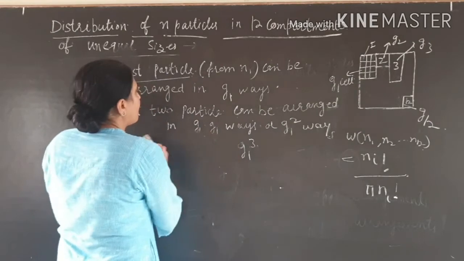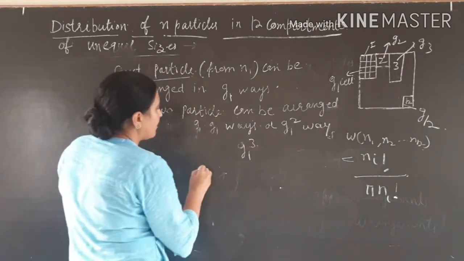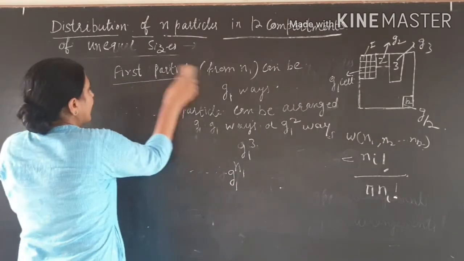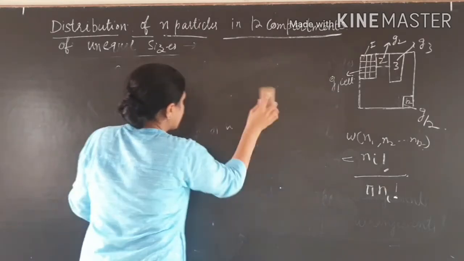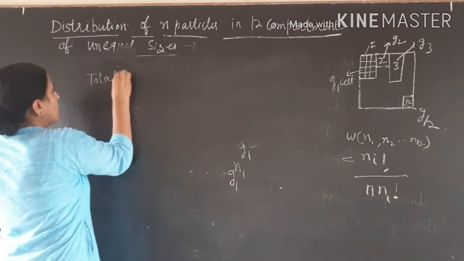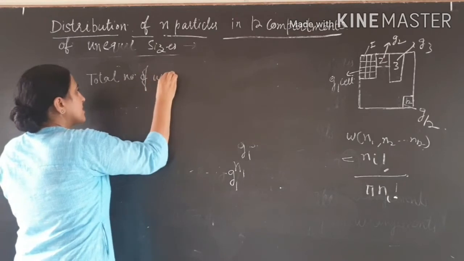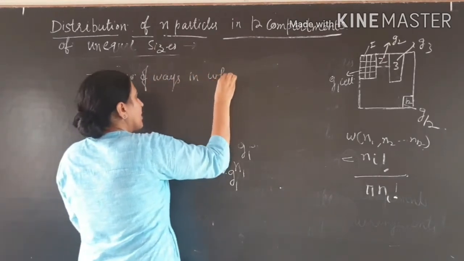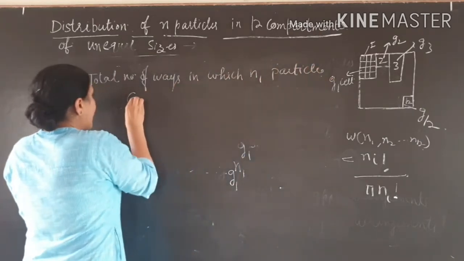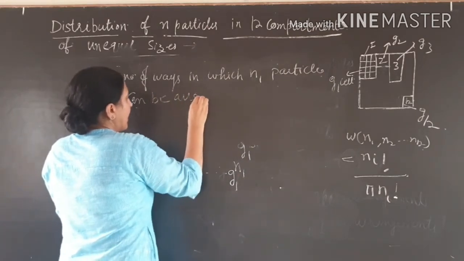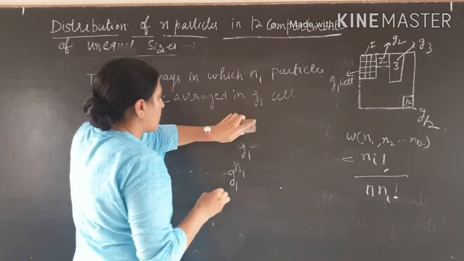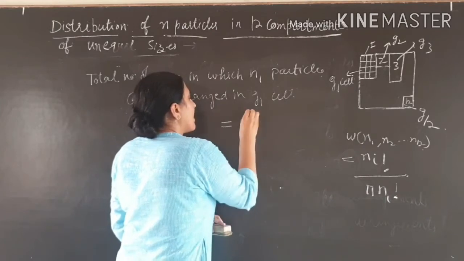So the total number of particles can be arranged themselves in how many ways? G1 to the n1. This is very important to understand. So we write here: the total number of ways in which n1 particles can be arranged in G1 cells is equal to G1 to the power n1.